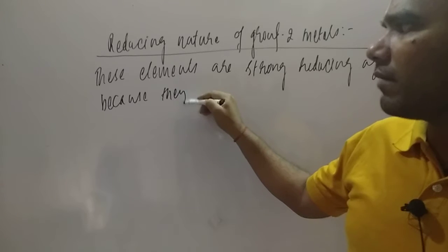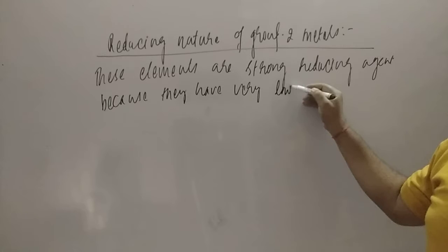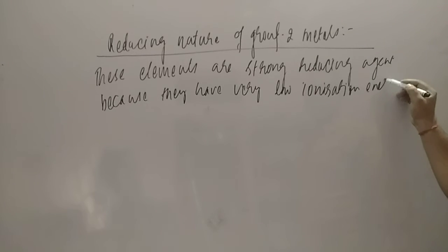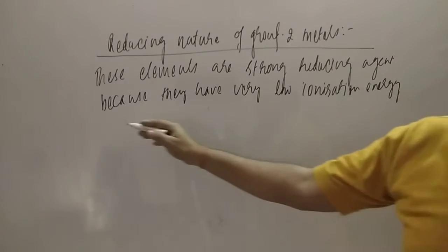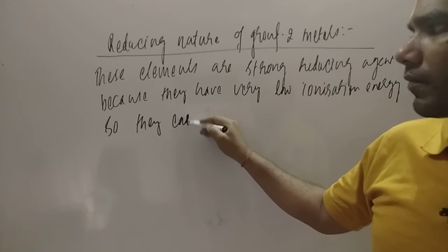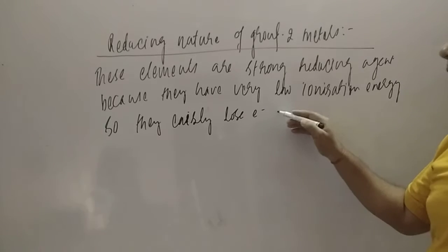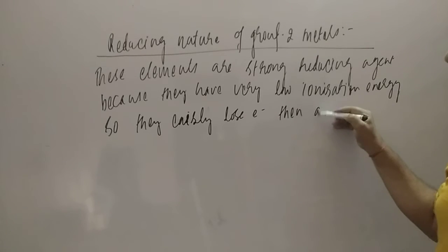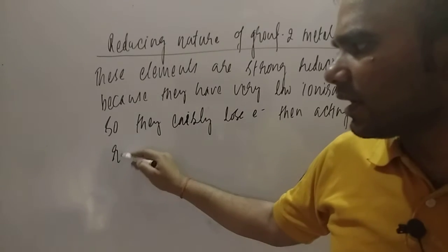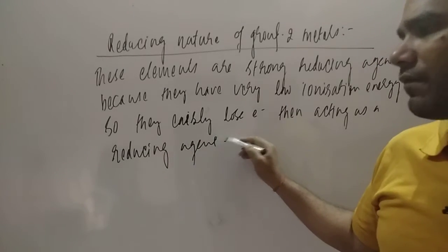Because they have very low ionization energy, very low IE. So they easily lose electrons. If they easily lose electrons, they act as reducing agents, giving electrons to others. That is the first point.